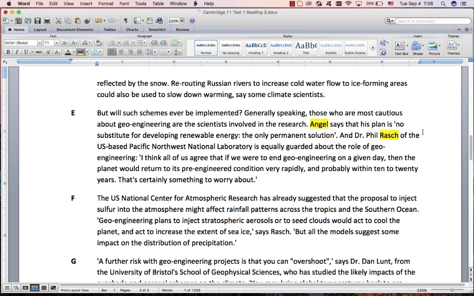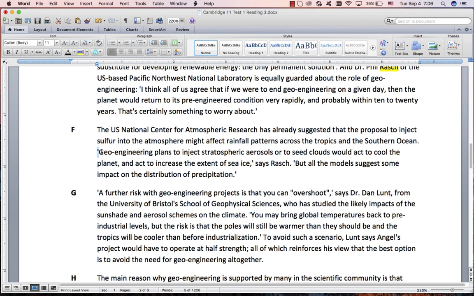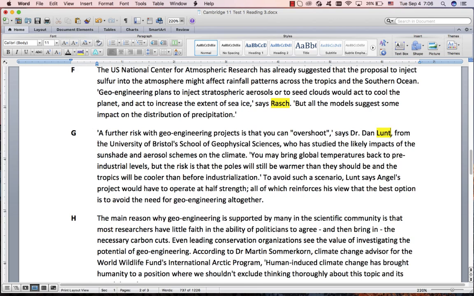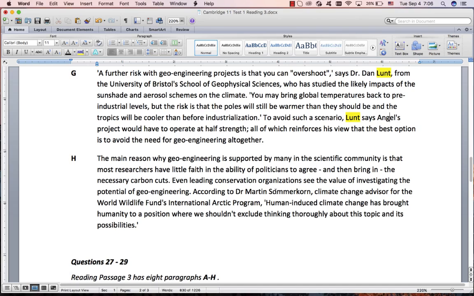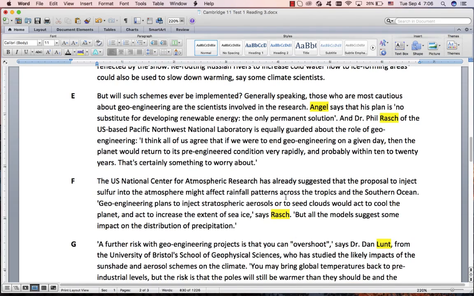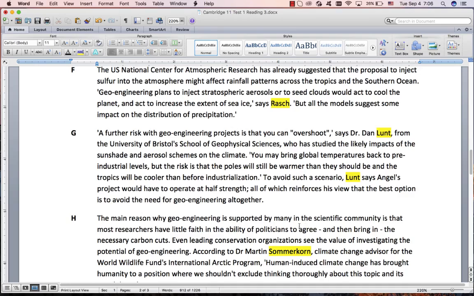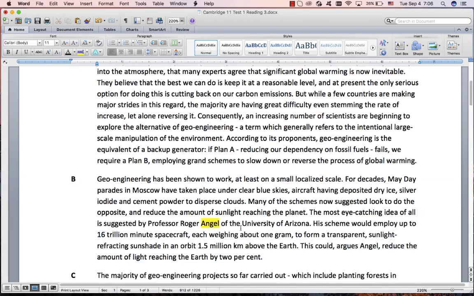We know that it's the first time they mention Rash because they say where he works. Again, look for these. These are inverted commas. They show speech. There's Rash again. There's Lunt. That's the first time they mention Lunt. There's Lunt again. He's talking about angel, but this is not what angel says. This is what Lunt says. And there is Sommerkorn. So we've got angel, Rash, Rash, Lunt, Lunt, Sommerkorn, and angel up here.